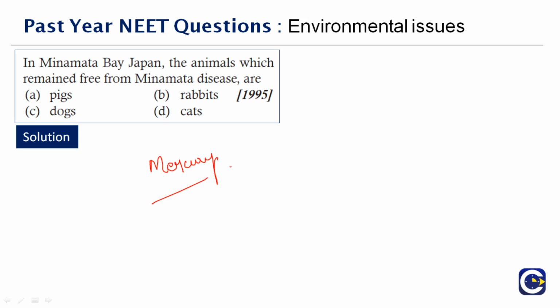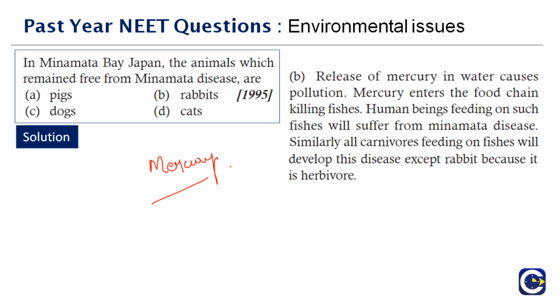Mercury, when it is mixed in water, also gets into the fishes. So when you happen to eat those fishes, all the carnivores got affected. At that particular time, the rabbits were left alive. They did not have the disease. It's only because they were herbivorous. They do not eat anything from fishes. Therefore, they did not get this disease. This disease was very commonly spoken about, because a lot of people suffered because of it. Not just humans, even animals had this problem. So it was some time way back the talk of a town.